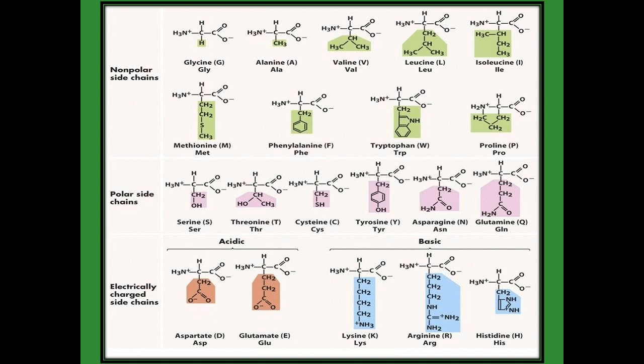The next one, lysine. Lysine instead of R, CH2 CH2 CH2 CH2 and then NH3 plus, that is called as lysine. Symbol is capital K, 3-letter code LYS. The next one, arginine, symbol capital R and 3-letter code ARG. Instead of R, CH2 CH2 CH2 NH, C double bond plus NH2 and one more NH2. The next one, histidine. It contains inside imidazole ring, that is histidine. Symbol is capital H, 3-letter code is HIS.